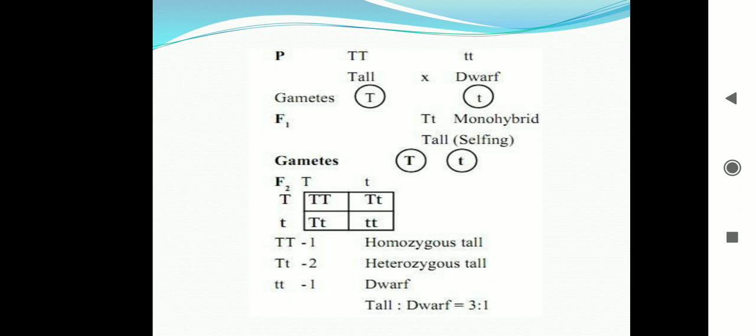Mendel counted the number of tall and dwarf plants out of the 1,064 plants of the F2 generation. 787 plants were tall and 277 plants were dwarf. 75% were tall plants and 25% were dwarf plants. The ratio of tall to dwarf plants was 3:1. This is a monohybrid experiment.